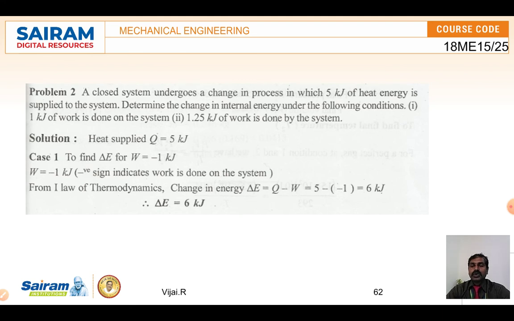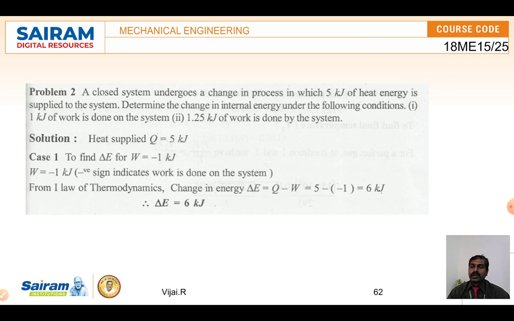A closed system undergoes a change in a process in which 5 kilojoule of heat energy is supplied to the system. Determine the change in internal energy under the following conditions. One is 1 kJ of work done on the system, and the other is 1.25 kJ of work done by the system. So two things are given: work done to the system and work done by the system. We can change the symbol and find this.